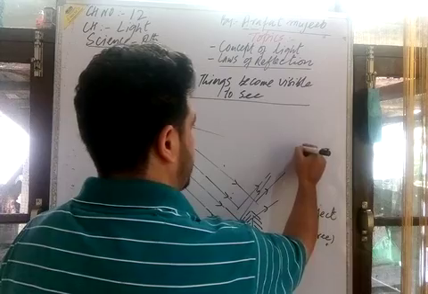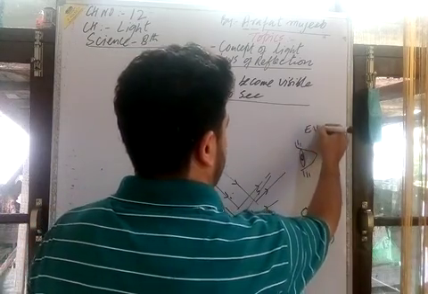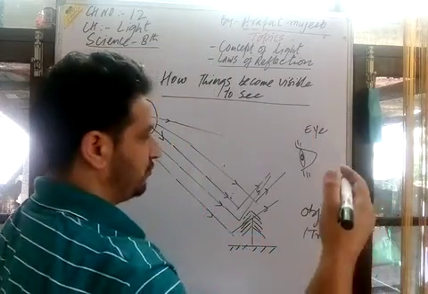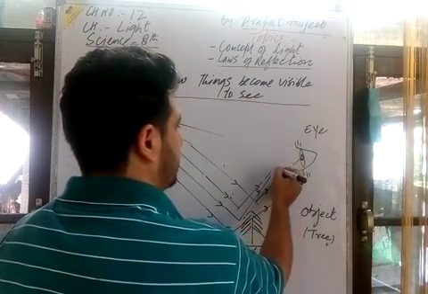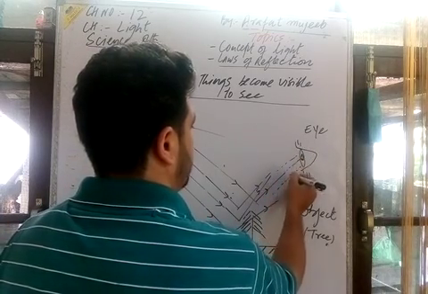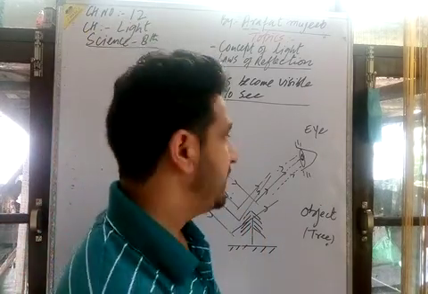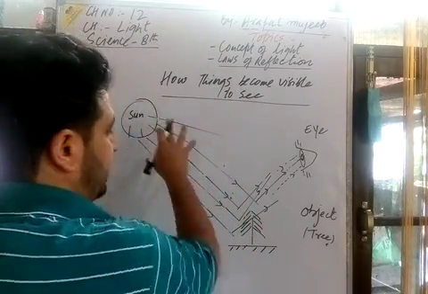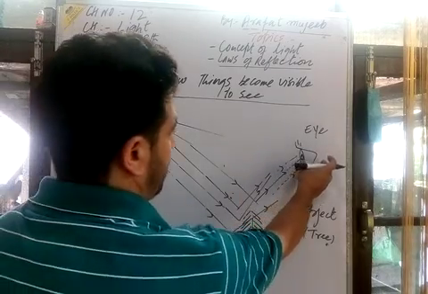It is the eye here. The eye is a sense organ whose work is to see objects. These light rays then enter into our eyes. Then we are able to see the object, what the object is. That means because of the light, things become visible on the ground surface with the help of eyes.